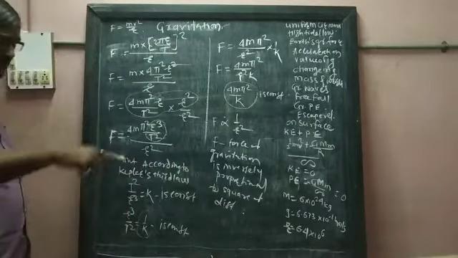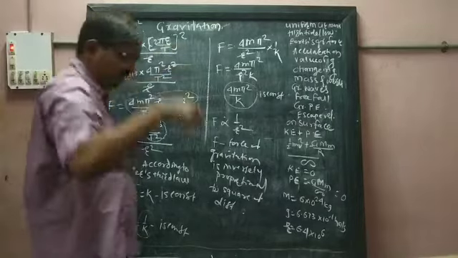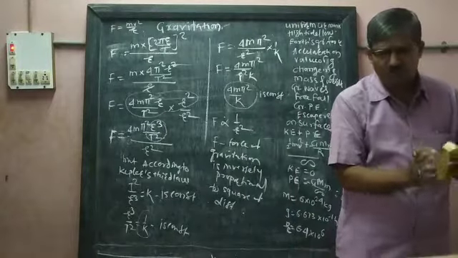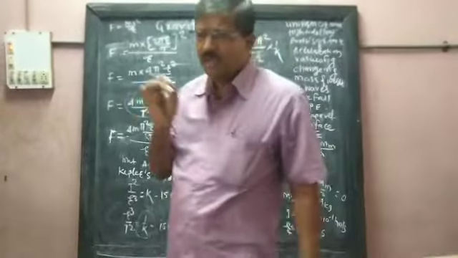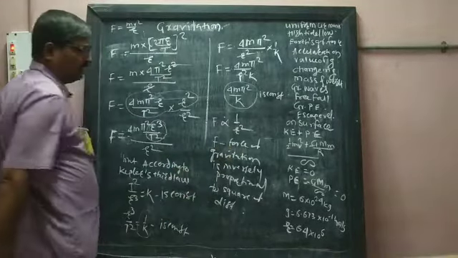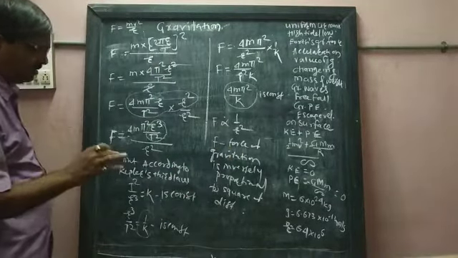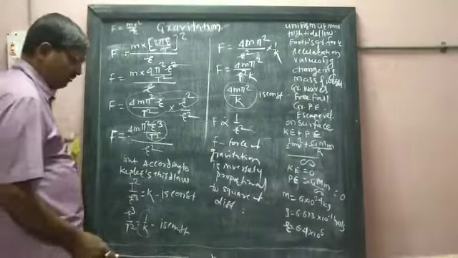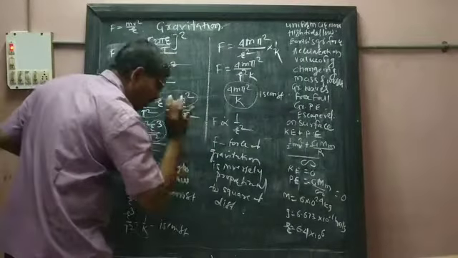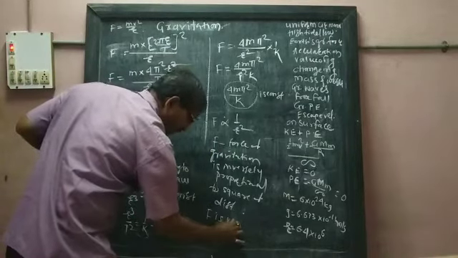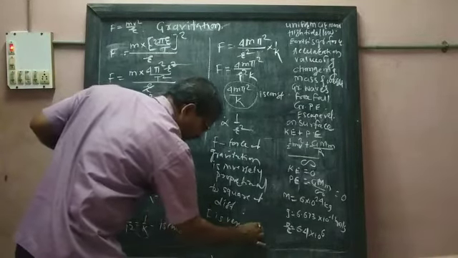And therefore, as the distance from the earth increases, its value becomes so small. Therefore this law is called the law of inverse gravitational force. According to this law, F is very, very small.